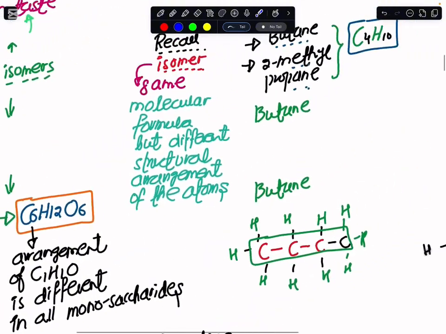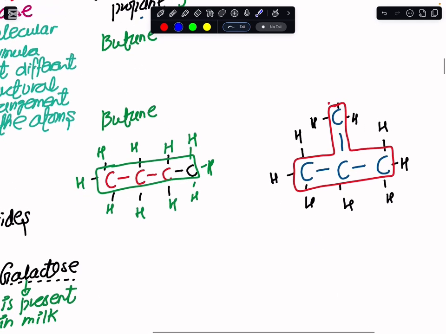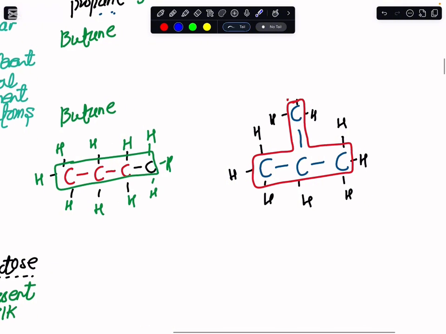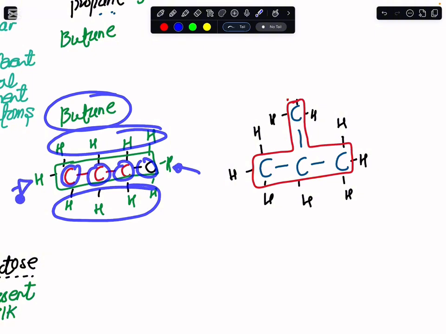If I were to go to an example, if we say something is an isomer, what we mean is that their formula would be the same, but their arrangement of the atoms is different. Now you see that I have got these two compounds for you. This is a four-carbon containing compound, and you would learn about them in chemistry. Now you see I have got one carbon, this is second, this is third, this is fourth, and the total hydrogen I have with me is 10 hydrogen.